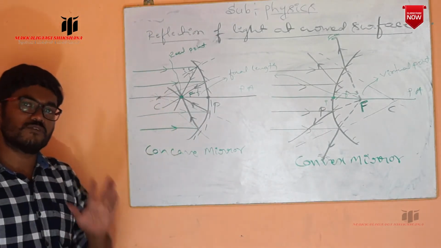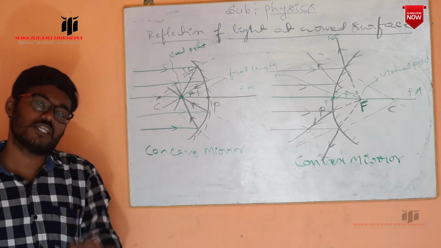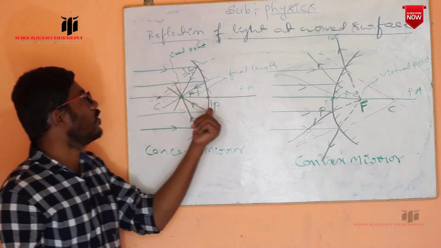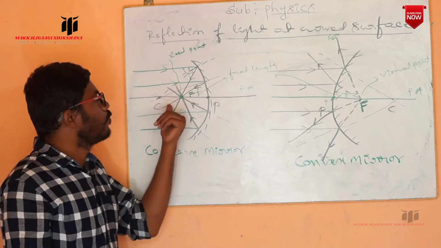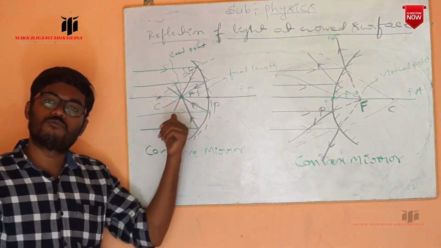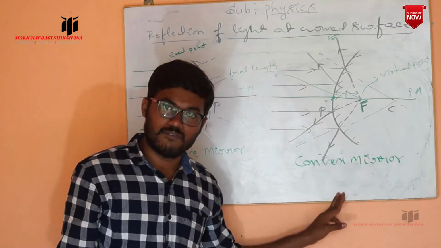One more question: what is the focal length of the concave mirror, or what is the focal length of the convex mirror? The distance between the pole and the principal focus is taken as the focal length of the concave mirror or the focal length of the convex mirror.